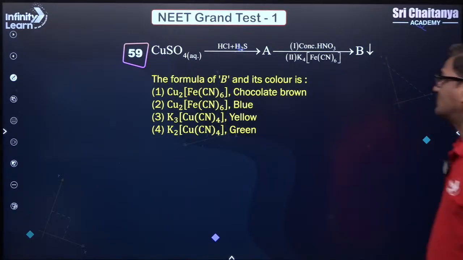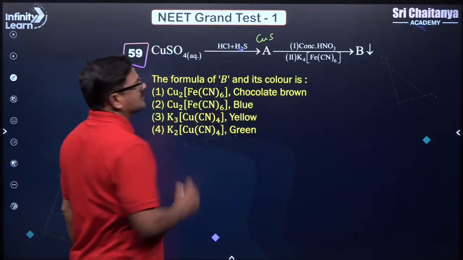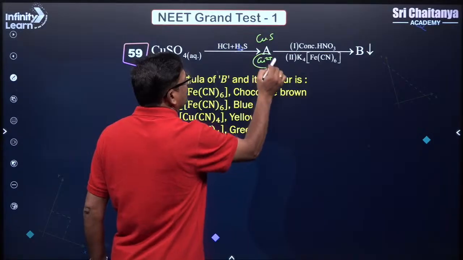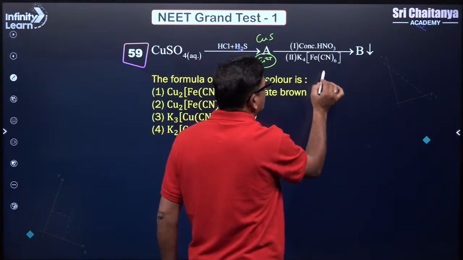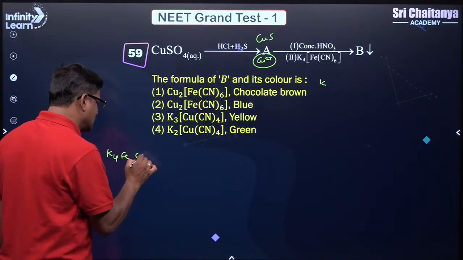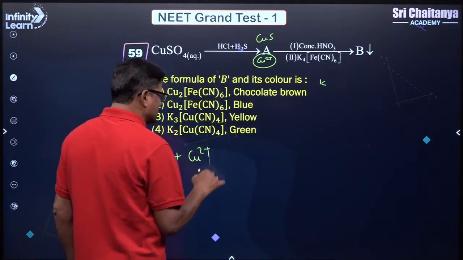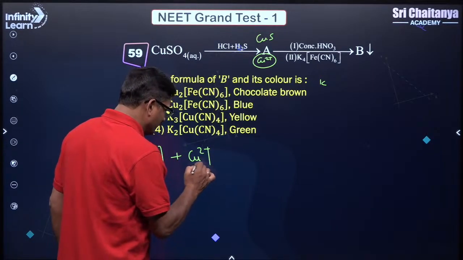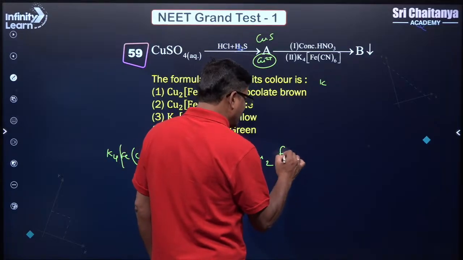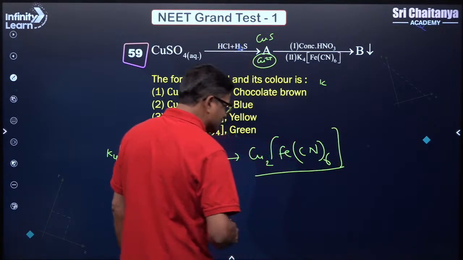Now CuSO4 with HCl and H2S, you are going to get CuS, and this is copper 2 plus here. So this copper 2 plus is going to react with K4[Fe(CN)6]. So copper 2 plus from compound A is going to give rise to Cu2[Fe(CN)6], qualitative practical inorganic chemistry.